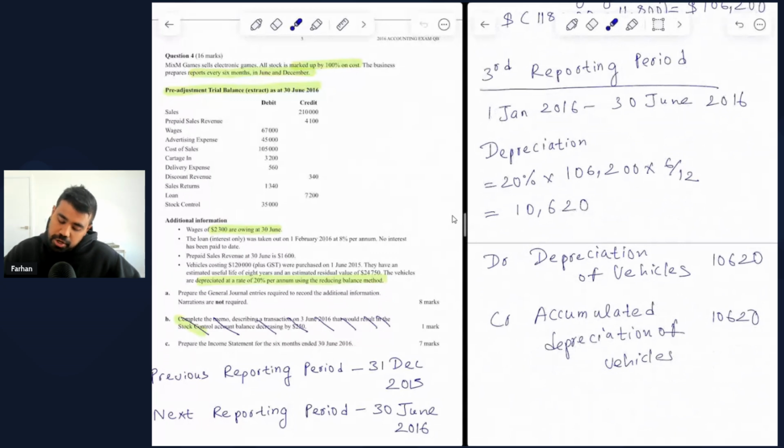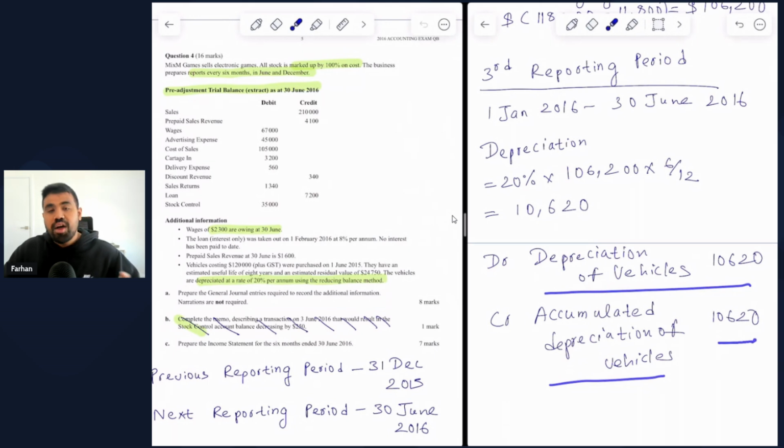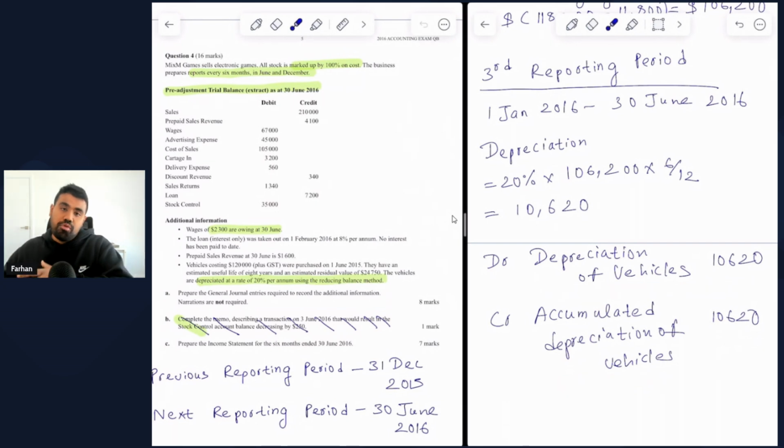Now, if we were to prepare the journal entries at the end of 30 June 2016, we would debit depreciation of vehicles by $10,620, which refers to that increase in expenses and is reported in the income statement. And then we also credit the accumulated depreciation of vehicles by $10,620, which increases the total depreciation for vehicles. So accumulated depreciation is a contra asset account. A contra asset account is a separate account that we create, which reflects the reduction in a relevant asset account, which in this case is vehicles.